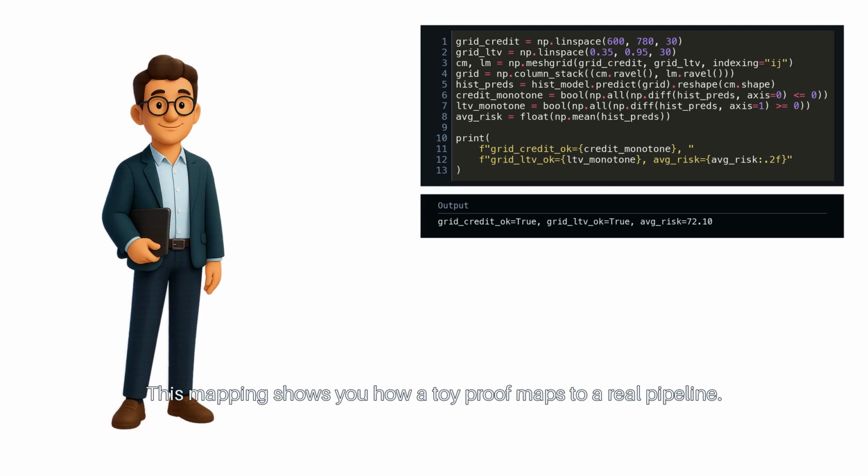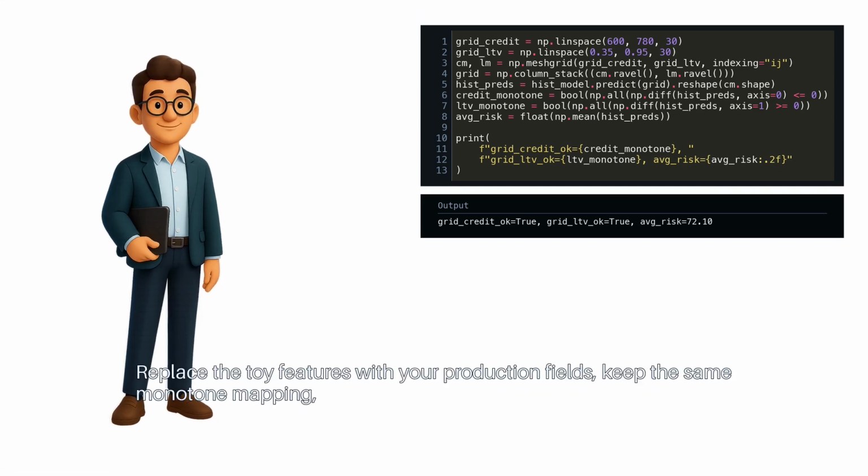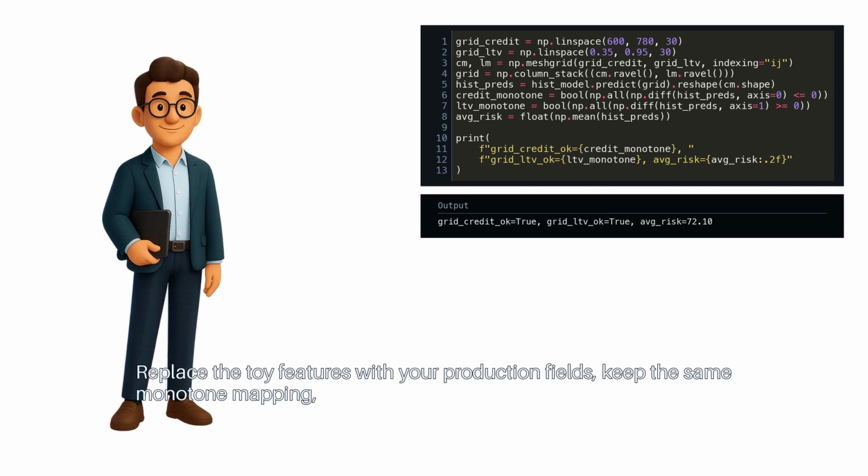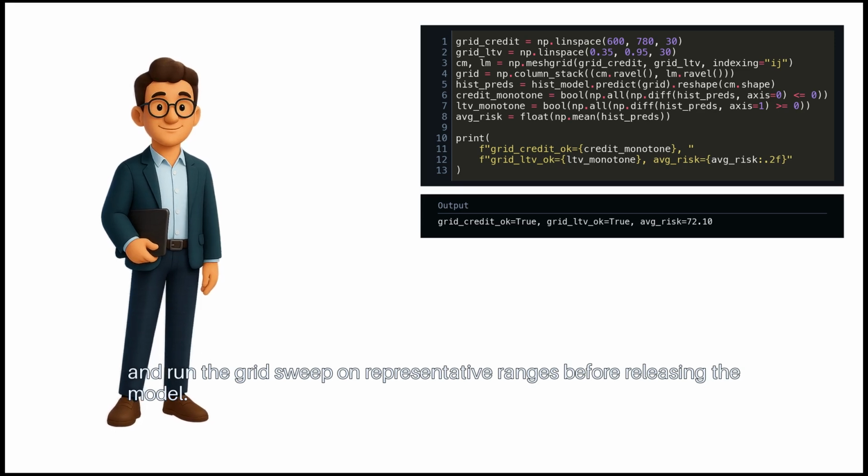This mapping shows you how a toy proof maps to a real pipeline. Replace the toy features with your production fields, keep the same monotone mapping, and run the grid sweep on representative ranges before releasing the model.